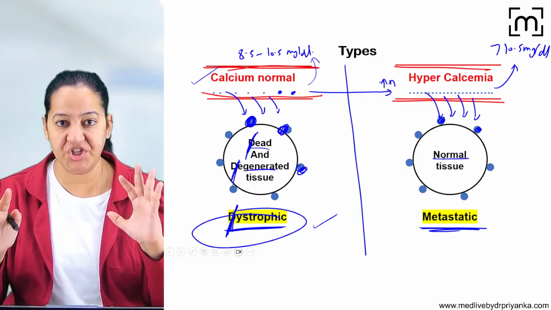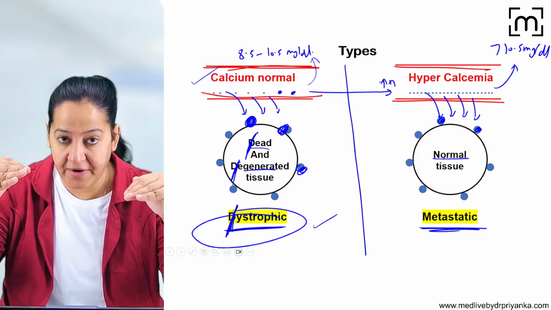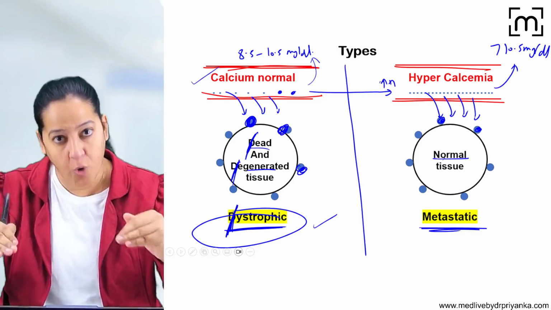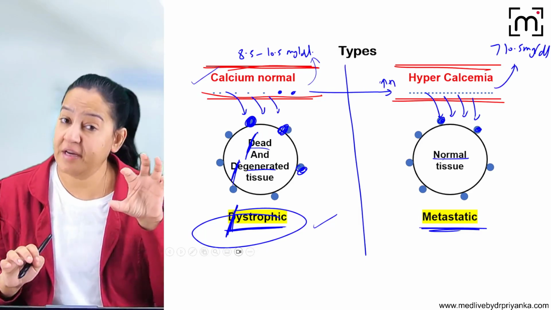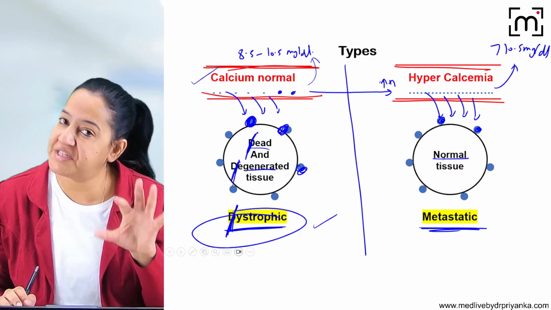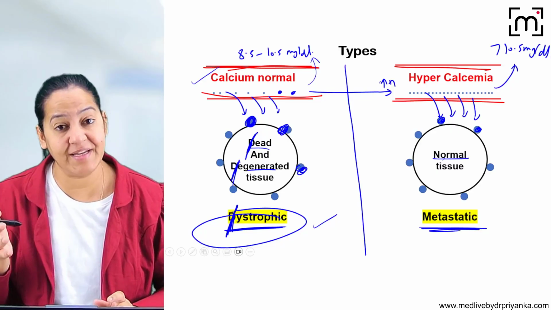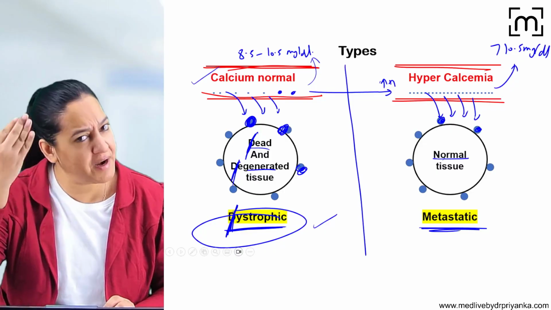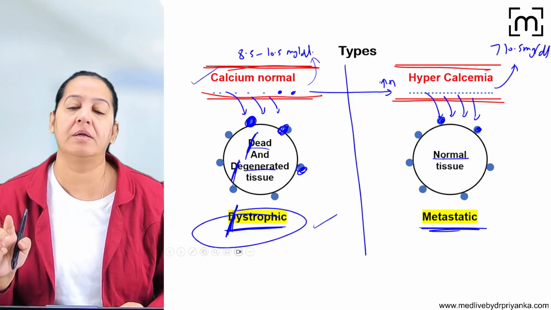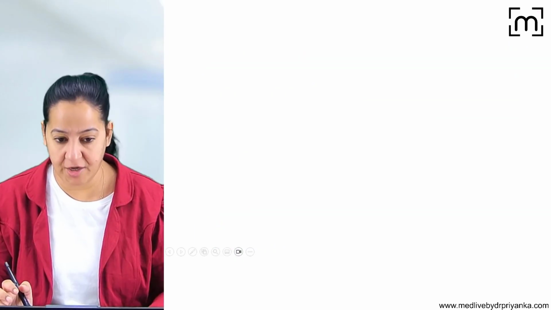So in both the calcifications, the calcium present in the blood leaves the blood, comes out and gets deposited over the tissue. But in dystrophic calcification, the tissue is dead and degenerated, and the calcium level in the blood is normal. On the contrary, in metastatic calcification, the calcium level in the blood is elevated, but the tissue is normal. So these are the two types of calcification. I hope you got it.